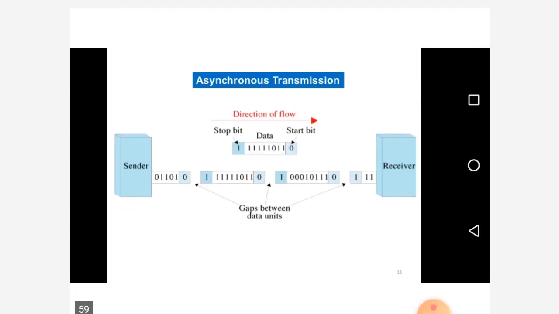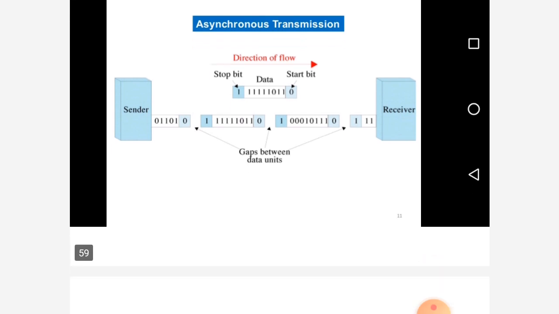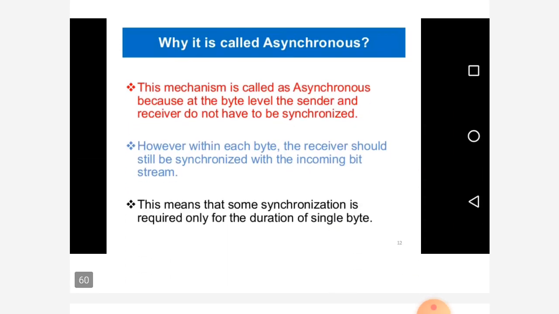Here you can see how asynchronous transmission works, and why it is called asynchronous.